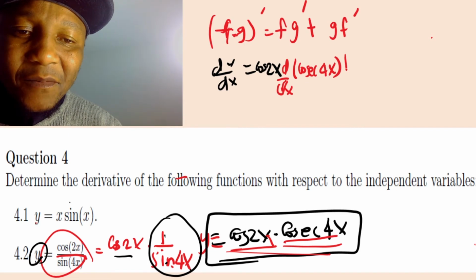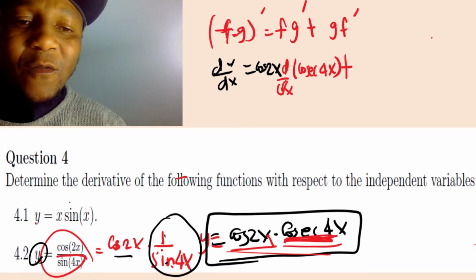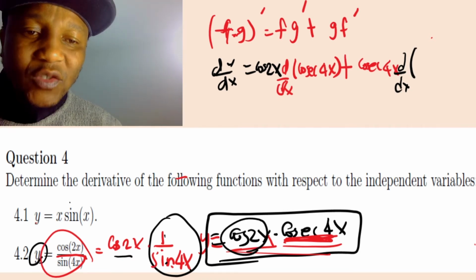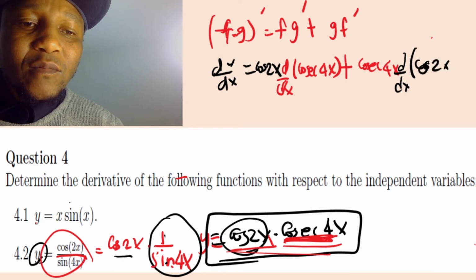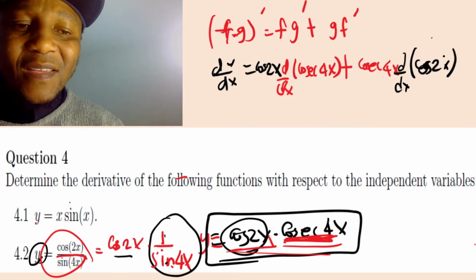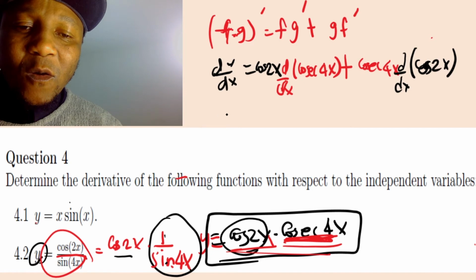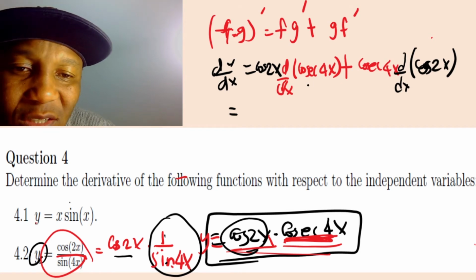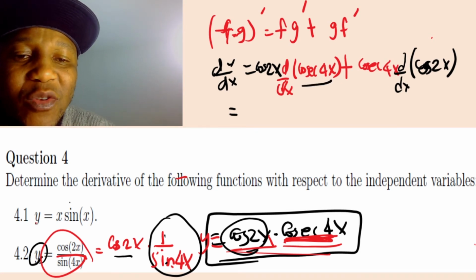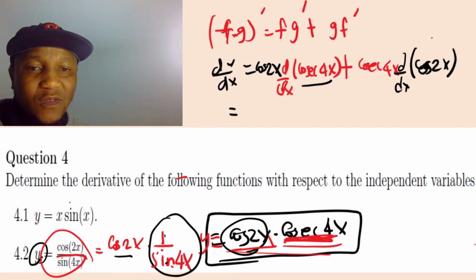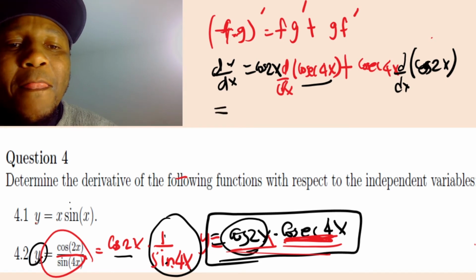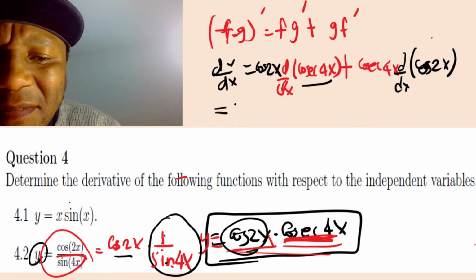And then we say plus. Now cosec 4x is constant, and we differentiate the other one, which is cos 2x. Now we can simplify. But when you differentiate cosec 4x, let's write a note, because this is also very important. Now we can do it straight away. So we got cos 2x